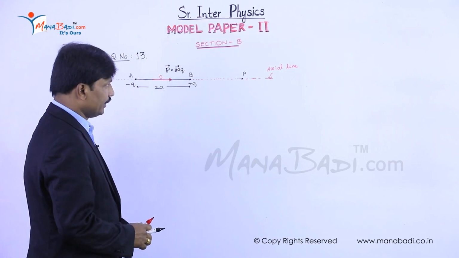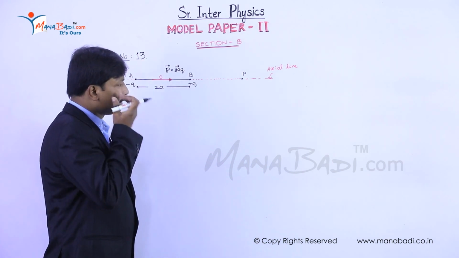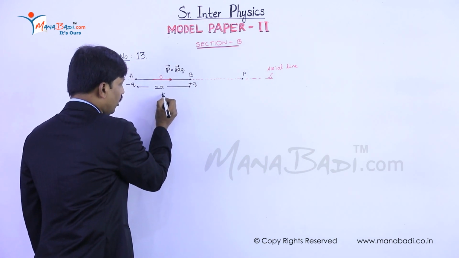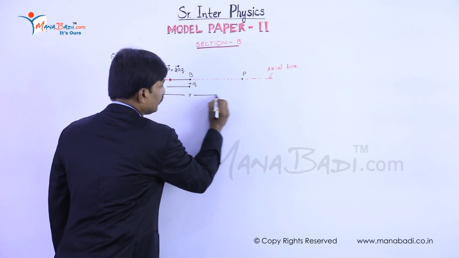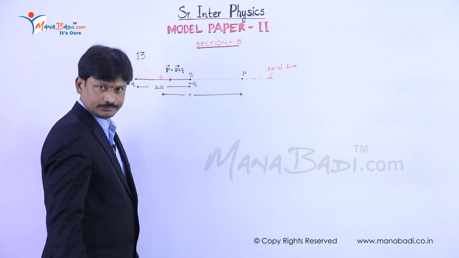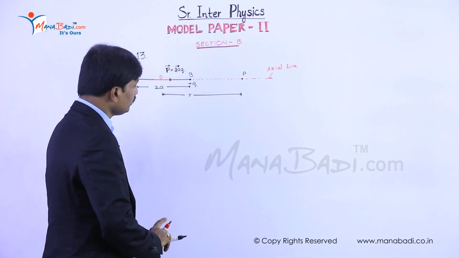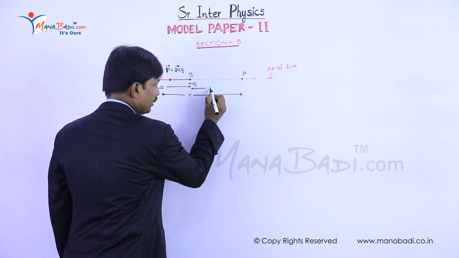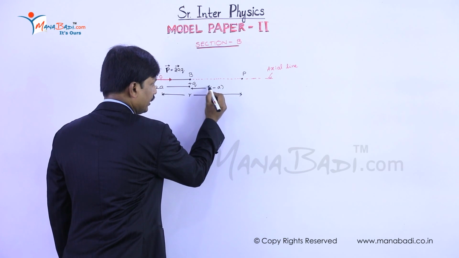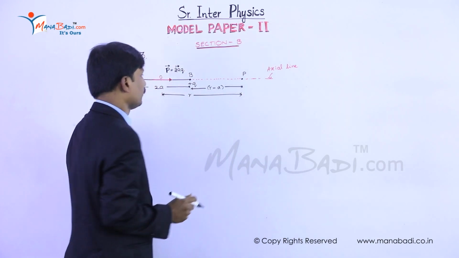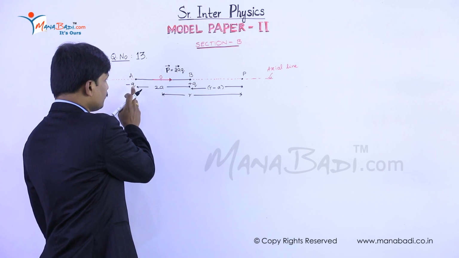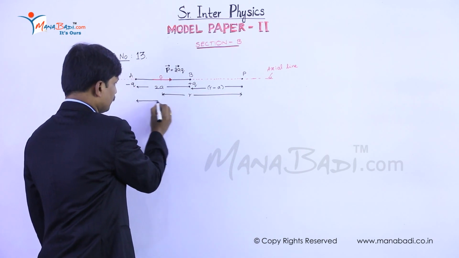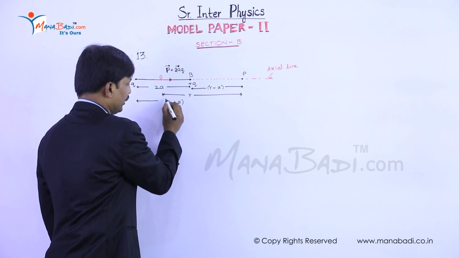Now we have to calculate the electric field intensity at a point P, which is at a distance r from the center of the dipole. Then the distance from point B to point P is r minus a, and the distance from the negative charge to point P is r plus a.